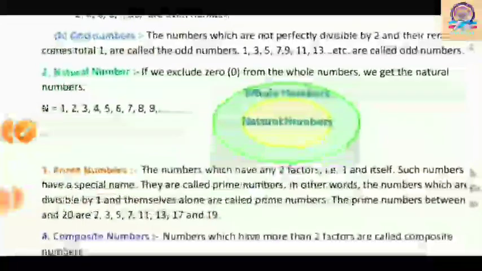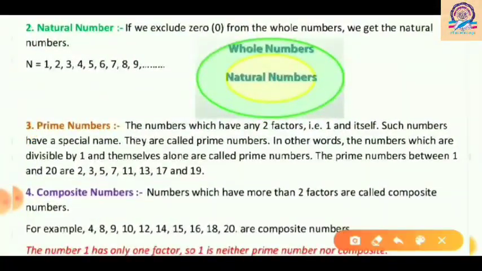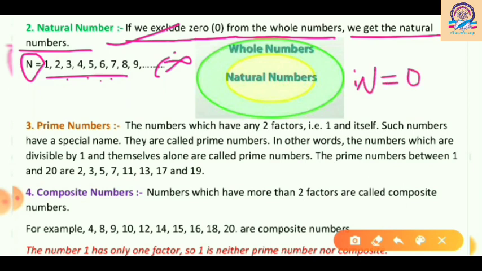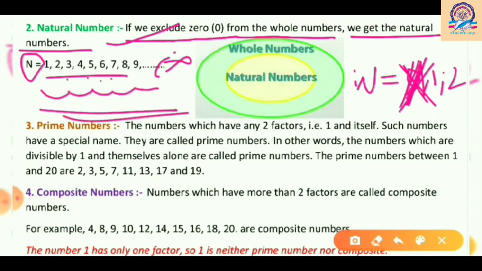Now come to the next number, natural numbers. So what are natural numbers? If we exclude 0 from the whole numbers, we get the natural numbers, and natural numbers are represented by capital N. And these are 1, 2, 3, 4, 5, 6, 7, 8, 9 and go to infinity. Natural numbers exclude 0. For example, whole numbers start from 0, then 1, then 2 and go to infinity. If we exclude this 0, what numbers are remaining? Yes, 1, 2, 3, 4, 5. These numbers are known as natural numbers.